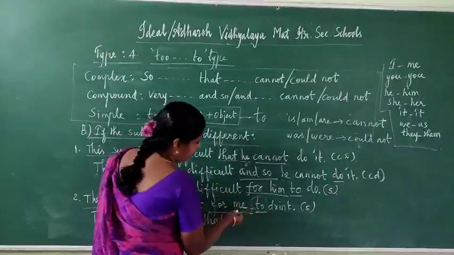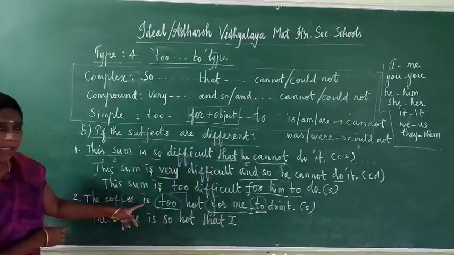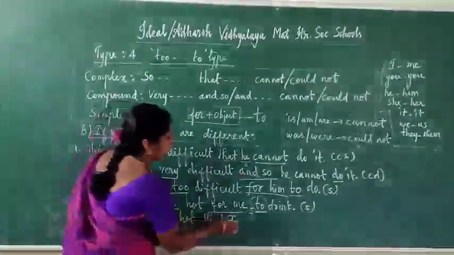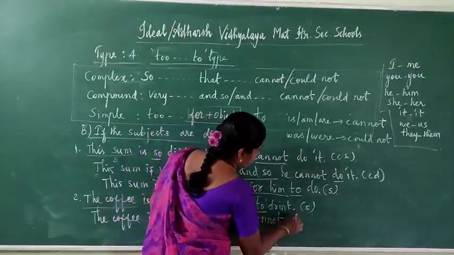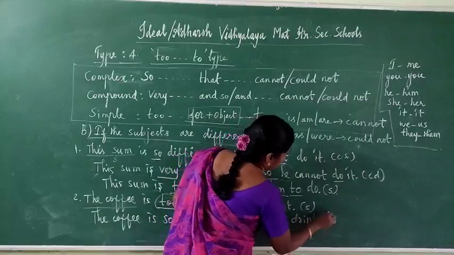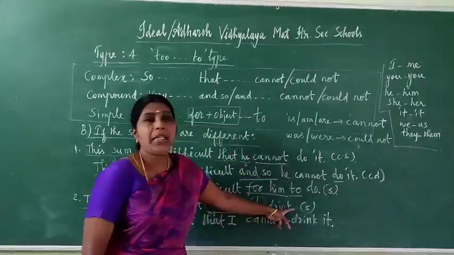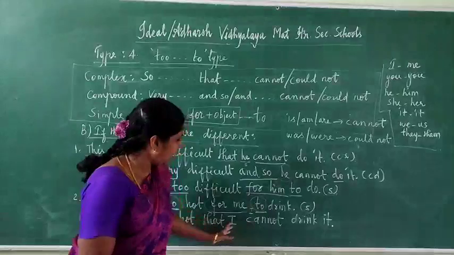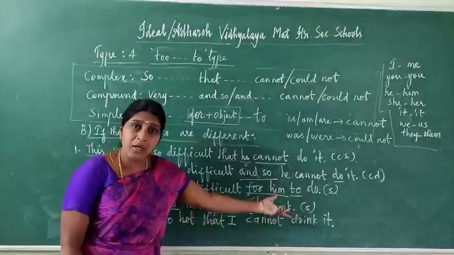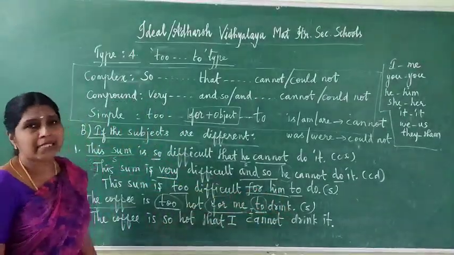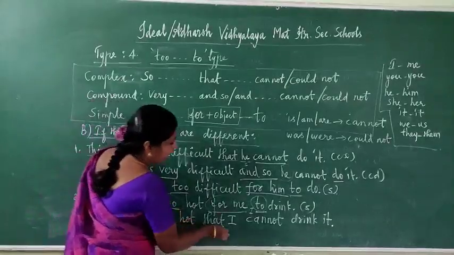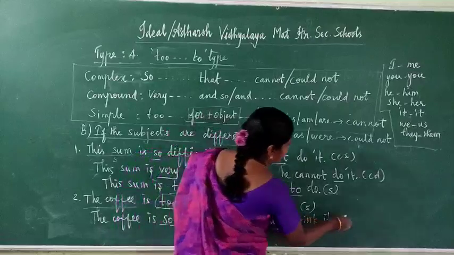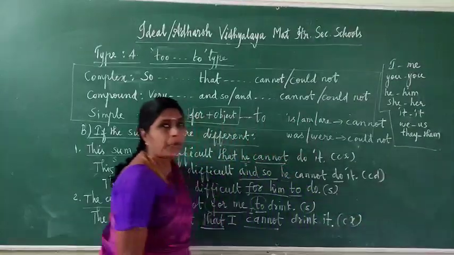Then next write down the tense. You see here it is present form. So write down "cannot". That I cannot drink it. For simple, no need to write it. But here, that I cannot drink. Drink what? Coffee. So write down the object, it. I cannot drink it. The coffee is so hot that I cannot drink it. This one is complex.